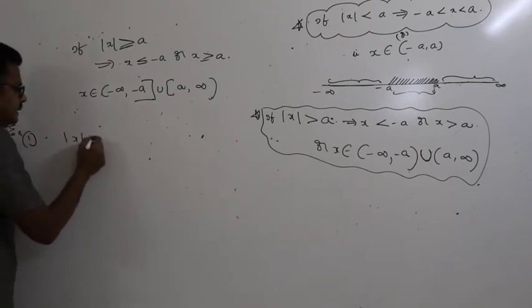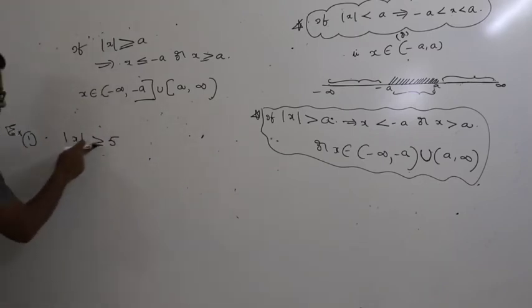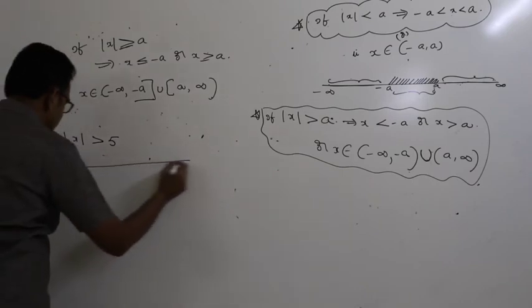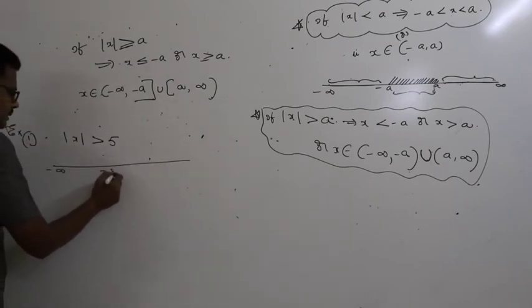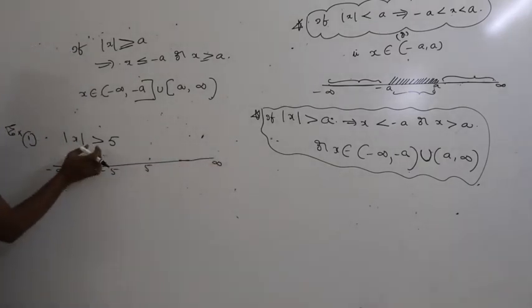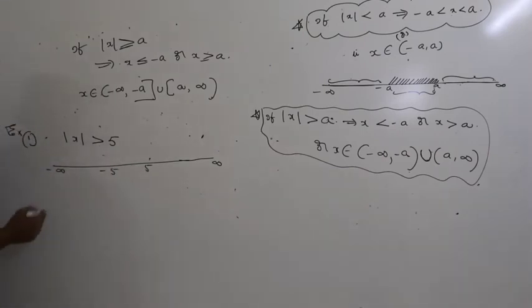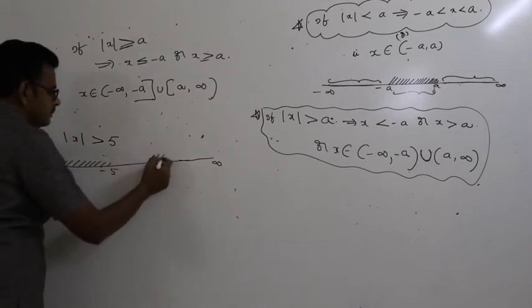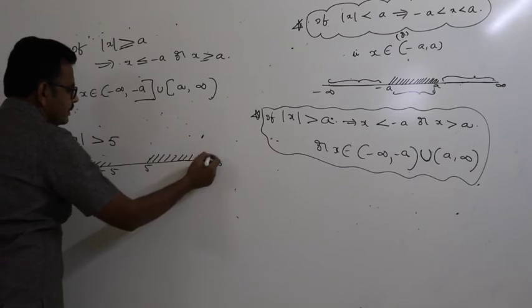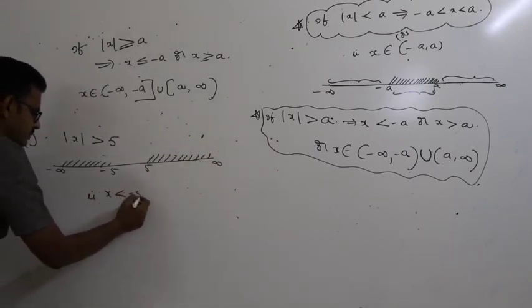So, for example, mod x is greater than or equal to 5. First you write mod x is greater than 5. That means what? Here minus infinity, this is minus 5, this is 5, this is infinity. What is the meaning of this? X values do not lie between minus 5 comma 5. Where do they lie? In this interval, that is, x value is less than minus 5.